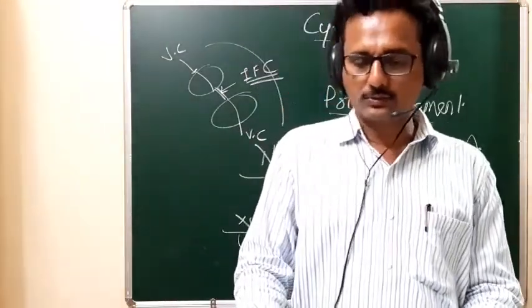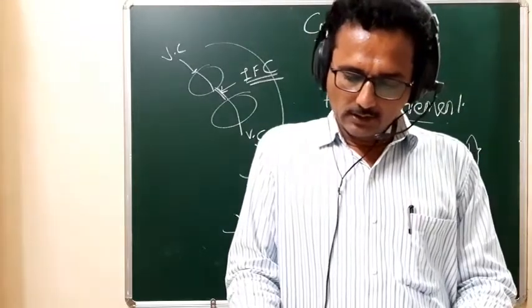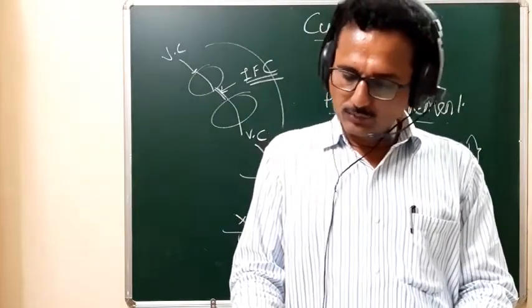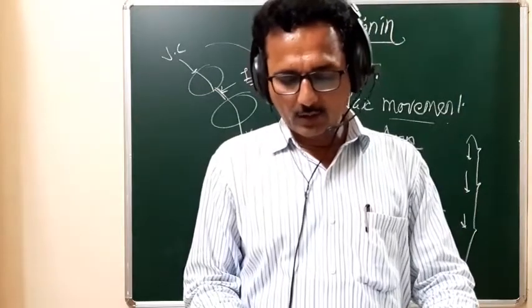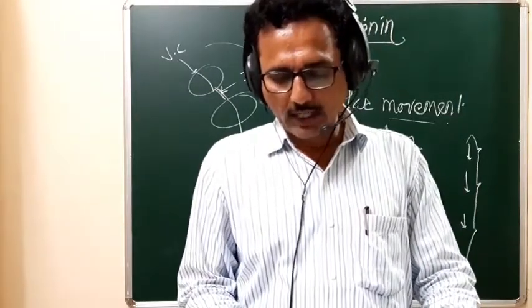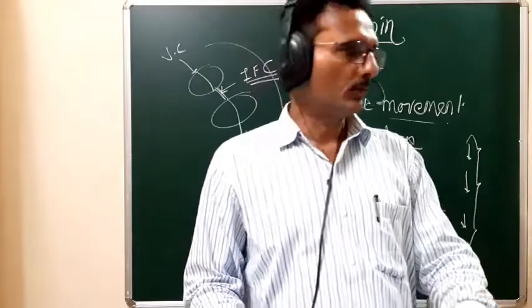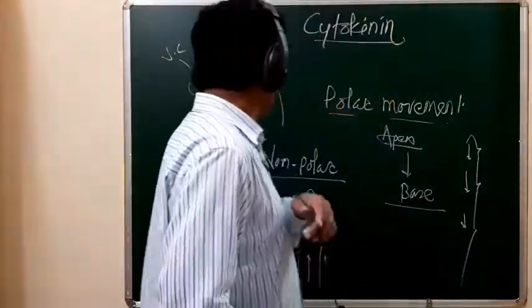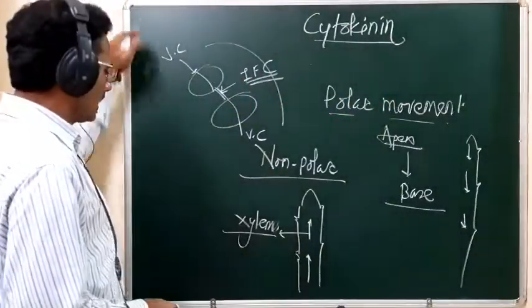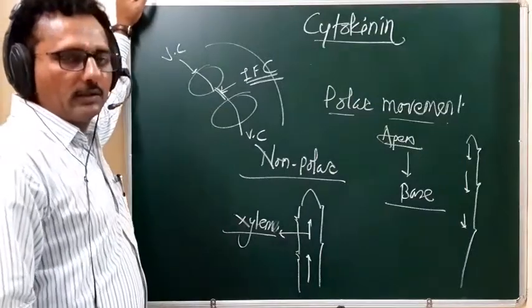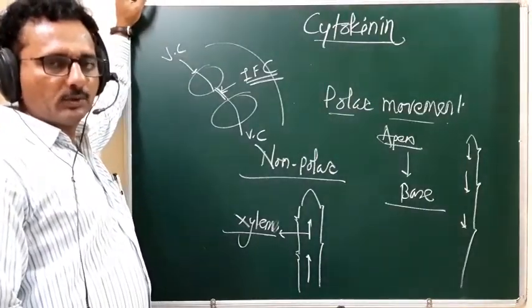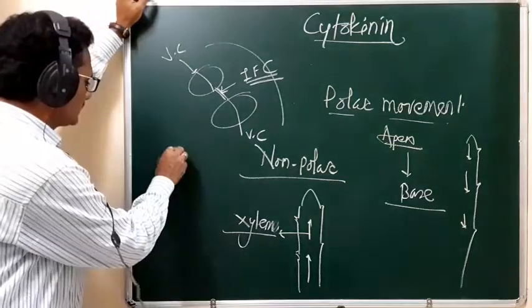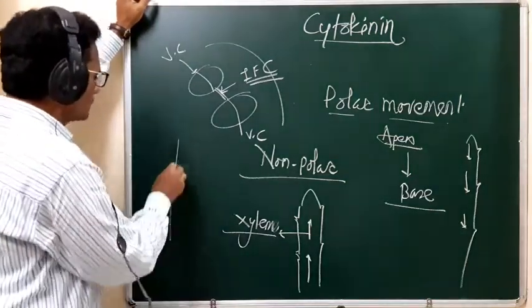So remember, students. Then the next question: which of the following can overcome apical dominance and promote growth of lateral bud? What is the apical dominance?